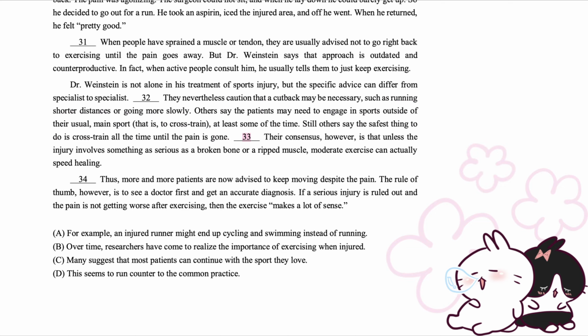For example, an injured runner might end up cycling and swimming instead of running. Their consensus, however, is that unless the injury involves something as serious as a broken bone or a ripped muscle, moderate exercise can actually speed healing.